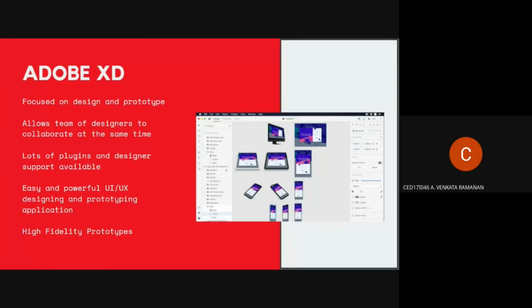The most majorly used application in industry is Adobe XD. It focuses on designing and advanced prototyping. It also allows teams of designers to collaborate at the same time. And there are lots of plugins, design support available, huge community support available in the development phase. It's an easy and very powerful designing tool, and it's a high fidelity prototype.